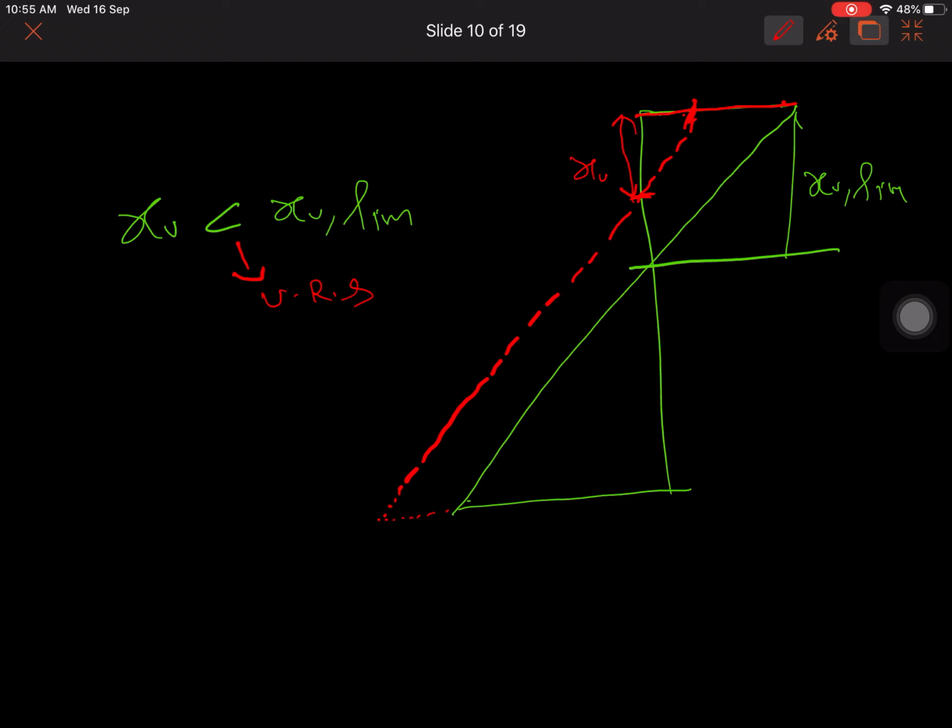You can tell this in another way also. If Mu is less than Mu limit, see this Mu is the carrying capacity of the section. This Mu limit is for a section which is a balanced section. So if Mu is less than Mu limit, the moment of resistance or the moment carrying capacity of that particular section